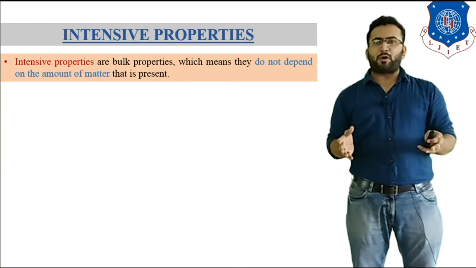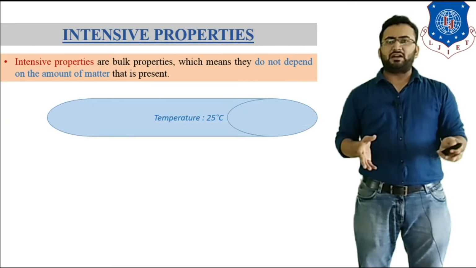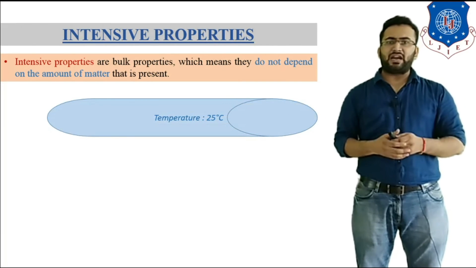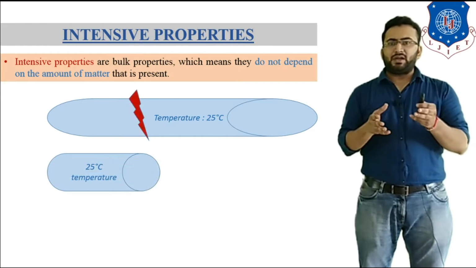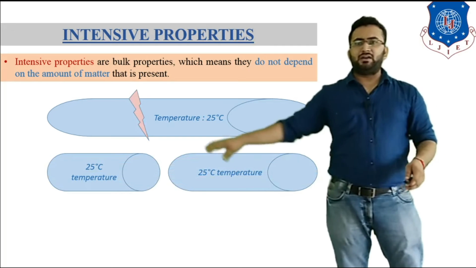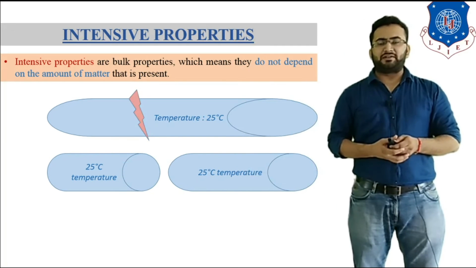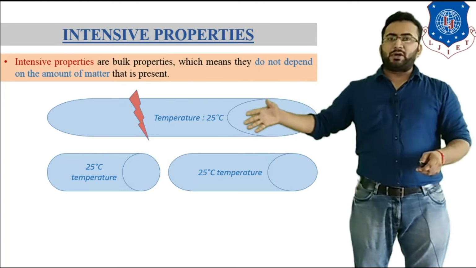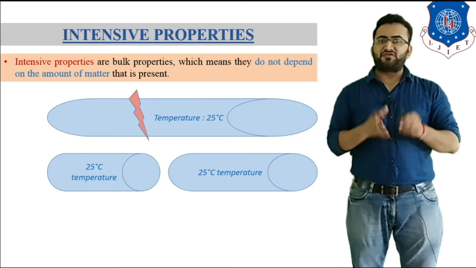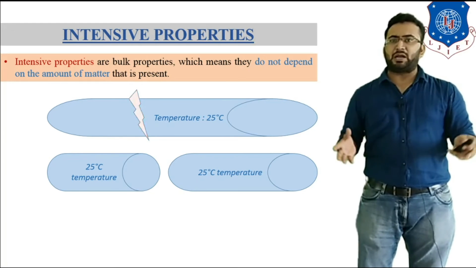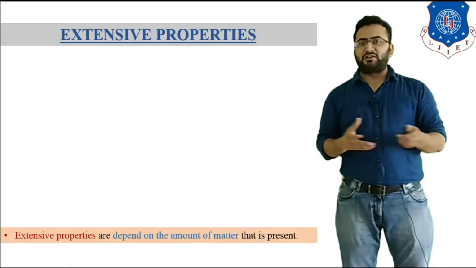Intensive properties are bulk properties, or they do not depend on the amount of matter that is present. To understand this, let's consider this bar at 25 degrees Celsius temperature. Now if we break this bar, it is divided into two parts. In one part the temperature is again 25 degrees Celsius and in the second part the temperature is 25 degrees Celsius. So if we break this bar, the property of this bar is not changed after breaking it. This type of property, which does not depend on the amount of matter, is known as an intensive property.